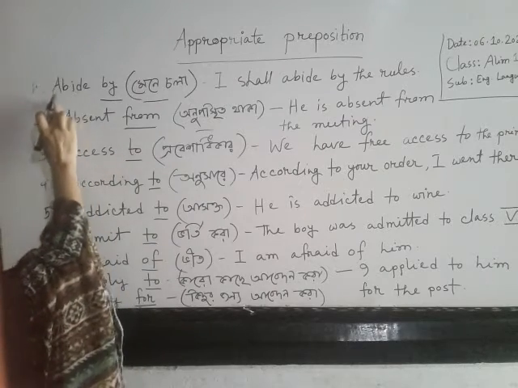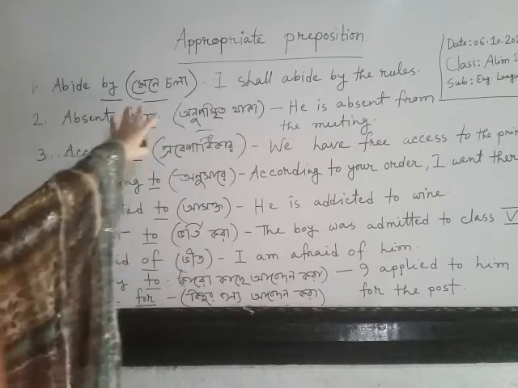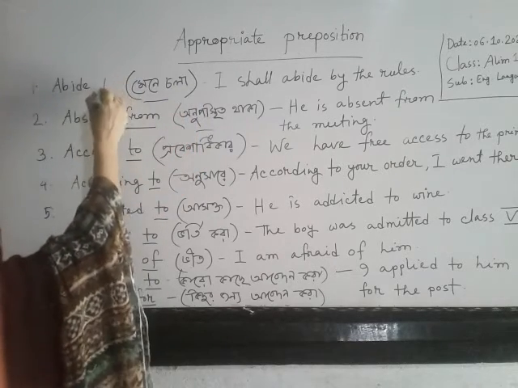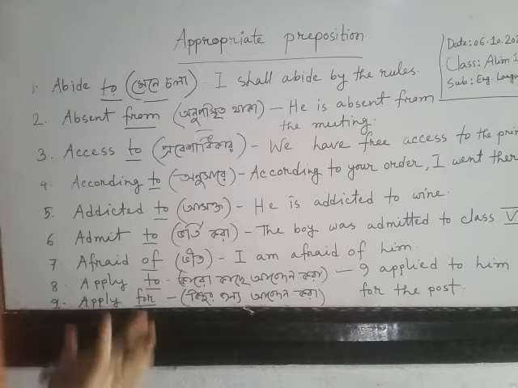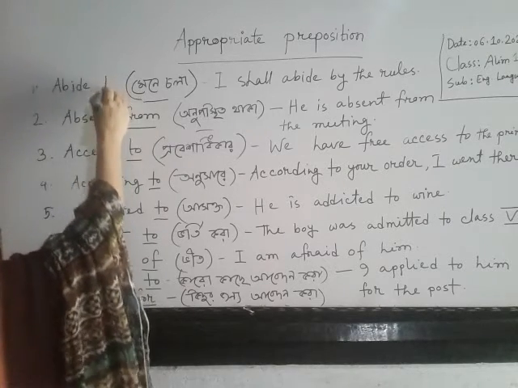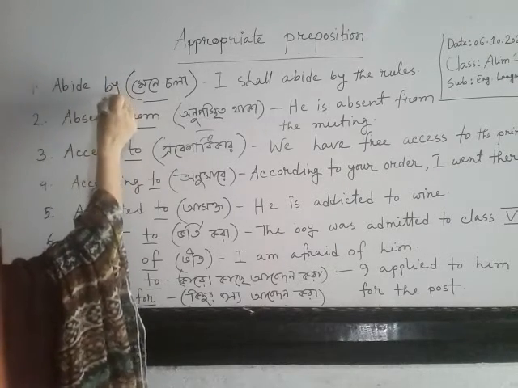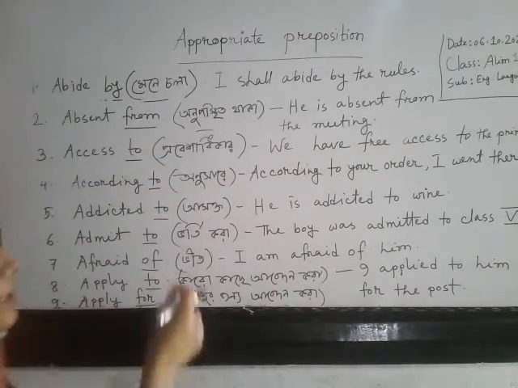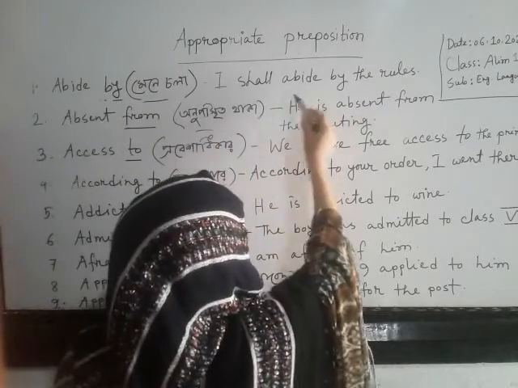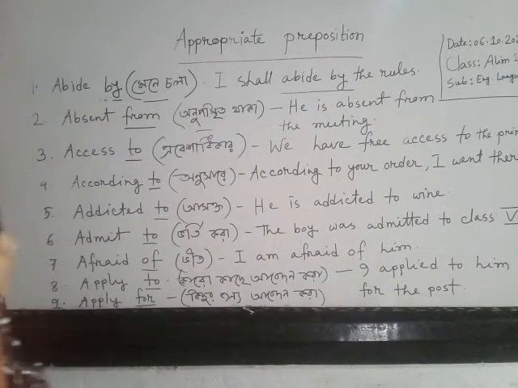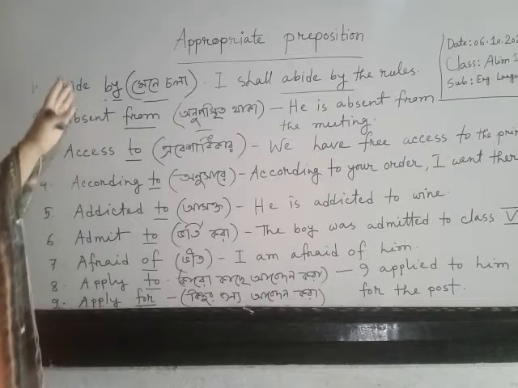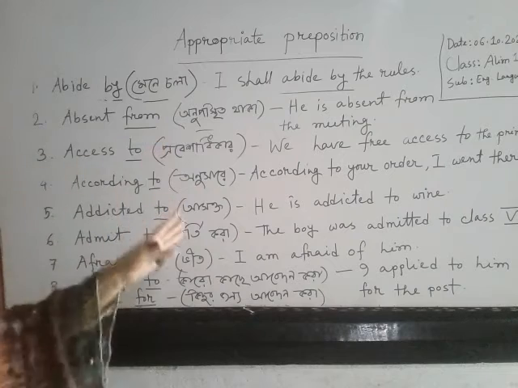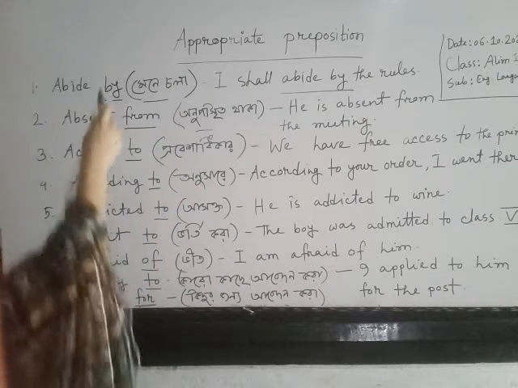Look here, I write down abide by. What's the meaning in Bengali? Mene chola. But if you write down abide to, then it will be wrong. So you have to know what will be here. Abide by. This is appropriate. How you will use them in the sentence? I shall abide by the rules. So you have to memorize them. No other way without reading. You have to read again and again to remember them.